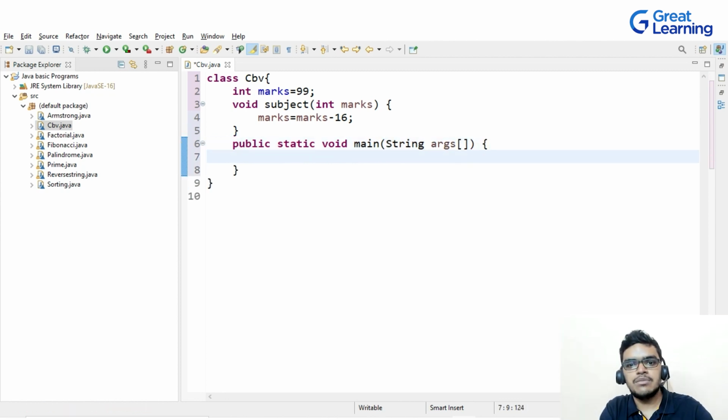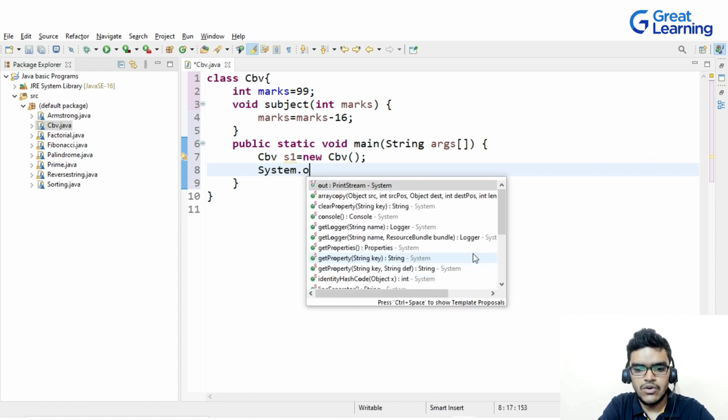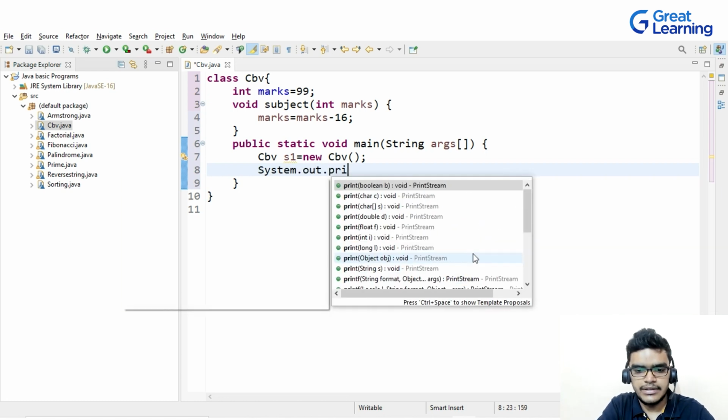And now after creating my main method, I will create an object of my class. My class name was CBV, so I will write here CBV, and I will create an object, let's suppose s1, and then I will write new CBV.